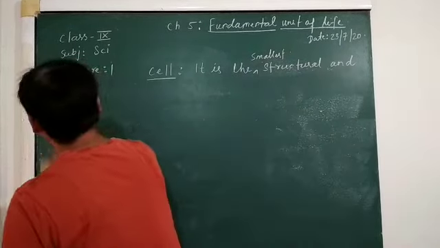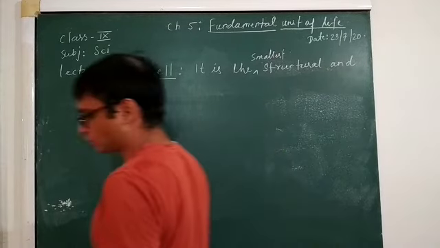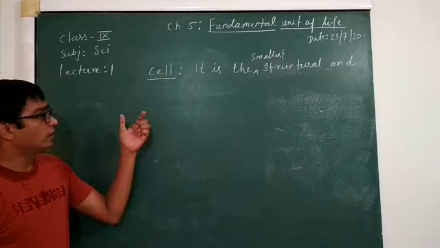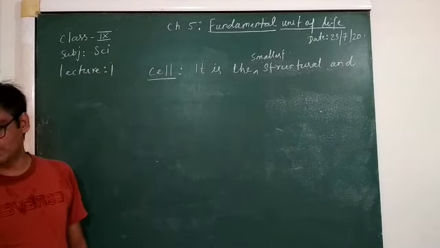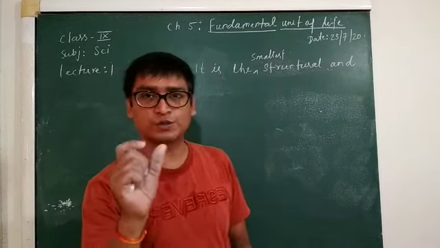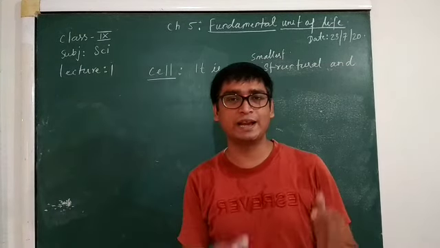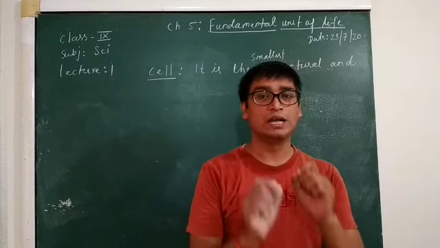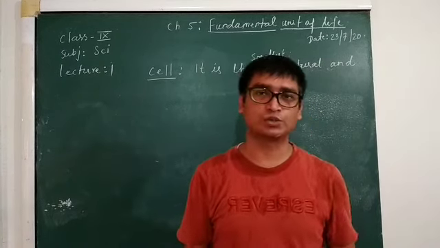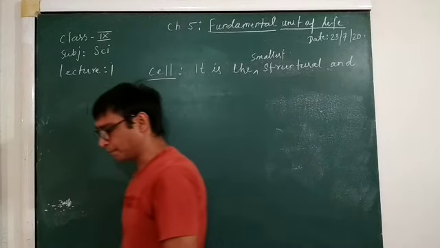Prepare this chapter because it is going to be asked in your exam. From an exam point of view, it is very often asked in plasma membrane questions: why is the plasma membrane called a selectively permeable membrane? It is one of the most important questions asked in exams.